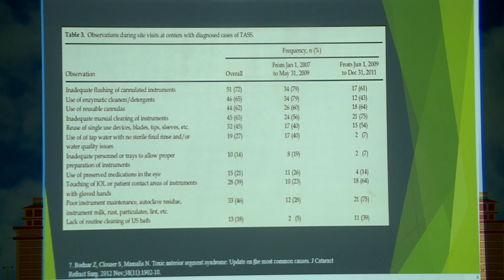So these are the various causes noticed by Bodnar Z et al. There are different causes of TASS, like inadequate flushing of the cannulated instruments, use of reusable cannulas, inadequate manual cleaning of instruments, touching of the IOL or patient contact areas of instruments with gloved hands, etc.